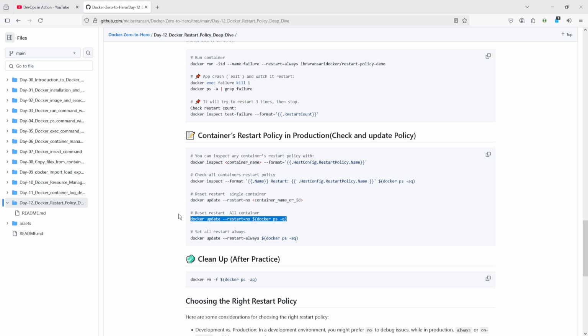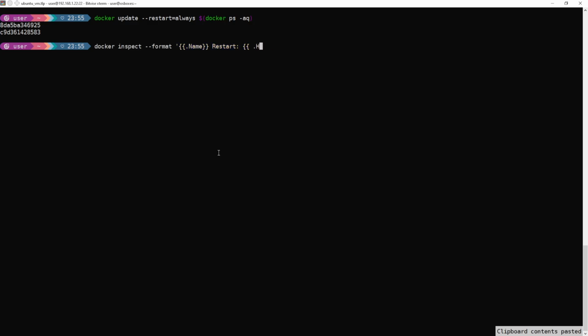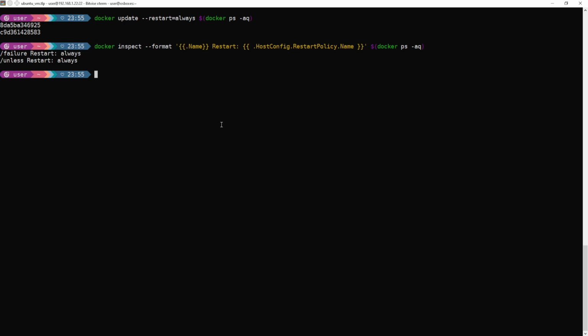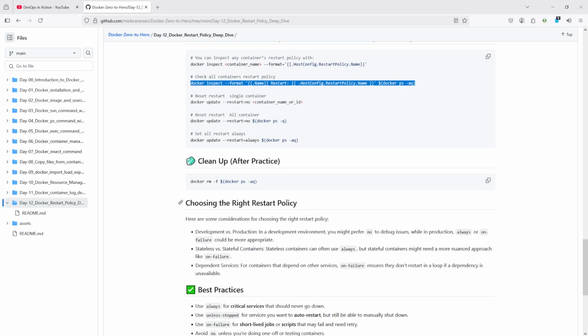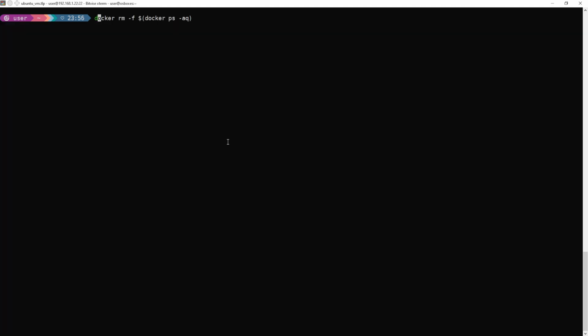Sometimes it happens that multiple containers are running with the no restart policy, and you want to set all of them to the always policy, then you can do it, okay? And similar to setting update restart always, this is the same command which I showed here, right? And after that you can just verify which policy your container is running with, right? So after this lab, I want to clean up my lab. I want to clean all the running and exited containers. You can see here all the containers are gone.